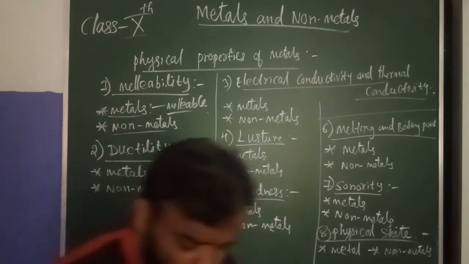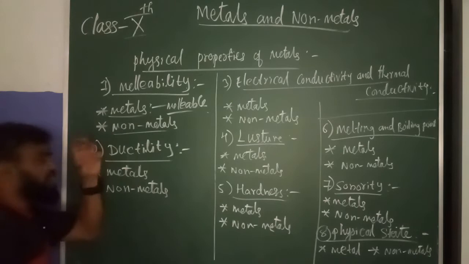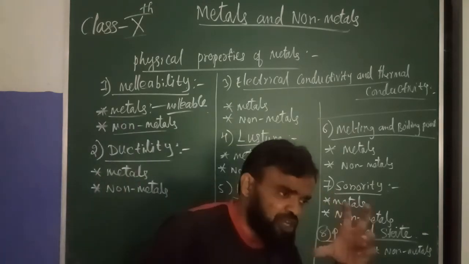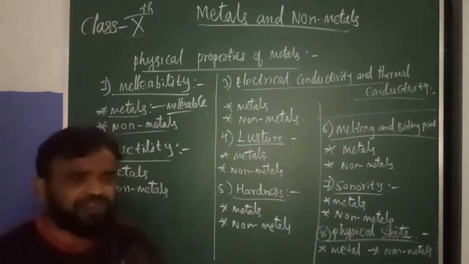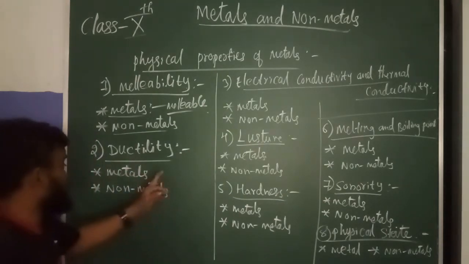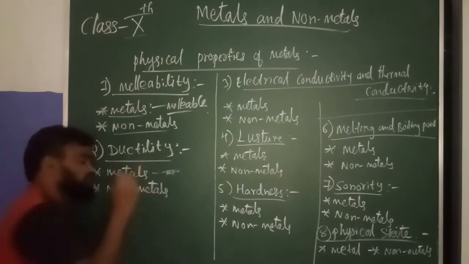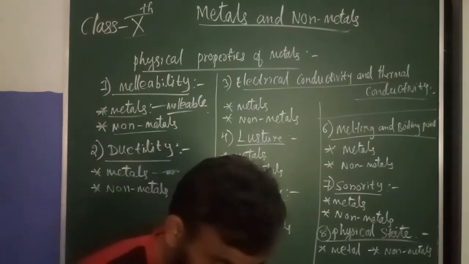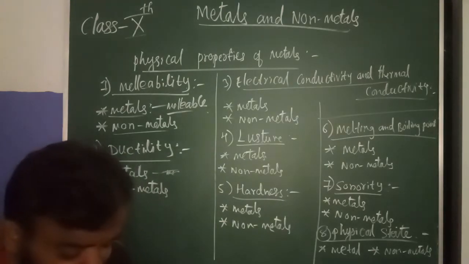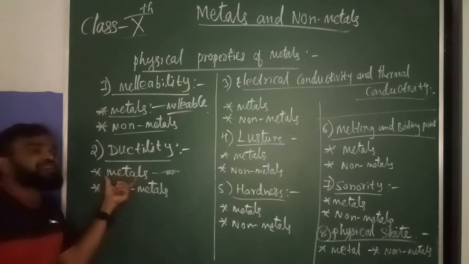Ductility is the process of drawing into thin wires. If you take an iron rod or aluminum, we can make small wires, and we can make cables out of it, like copper wire. It is present in metals, so metals are ductile, because we can make wires from metals.